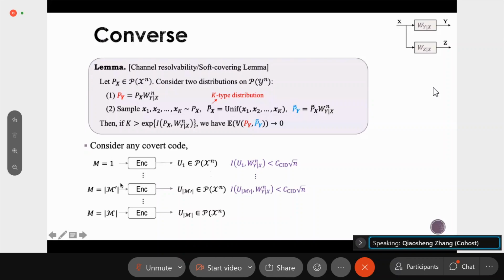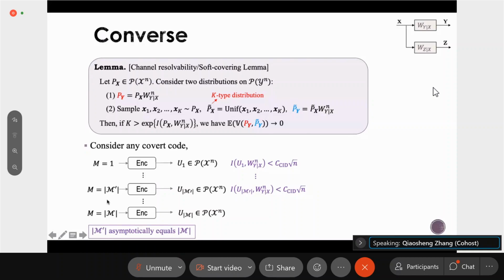So which property? The mutual information induced by the corresponding codeword and the channel is less than some threshold. And this M prime is also not too small. It is asymptotically equal to the size of M.